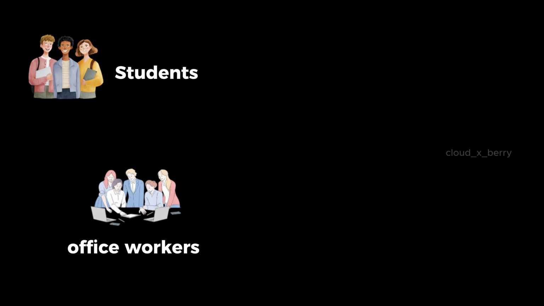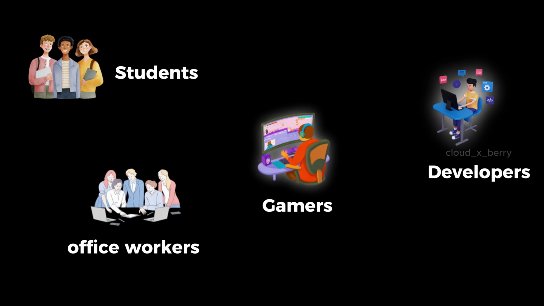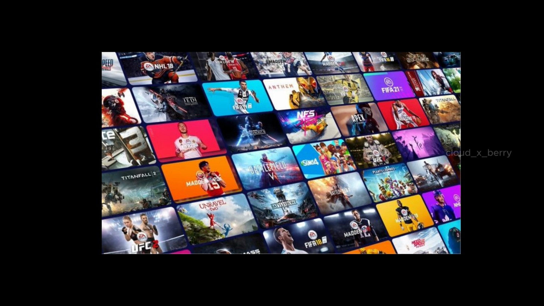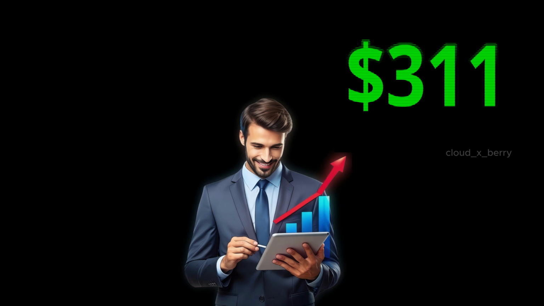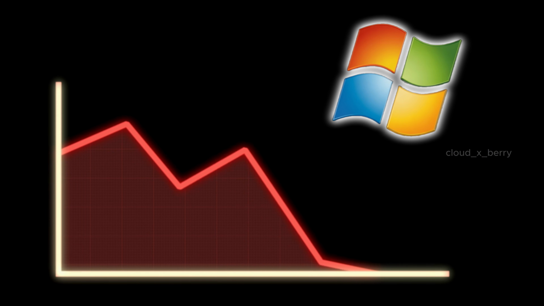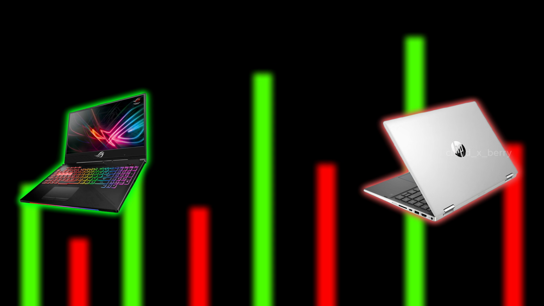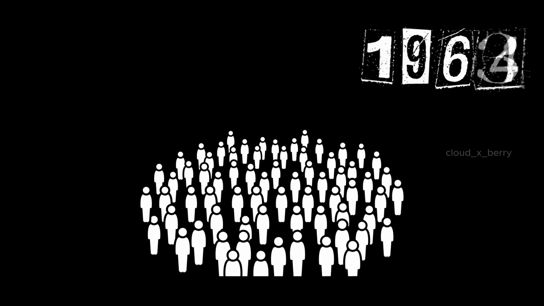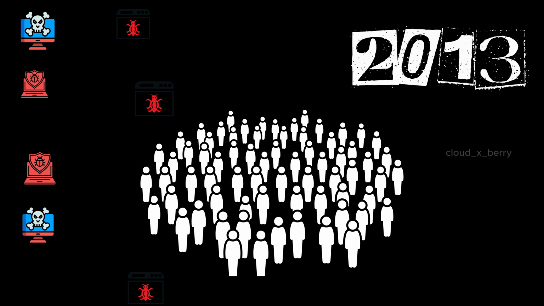So who uses Windows? Honestly, almost everyone. Students, office workers, gamers, developers, it's the default choice for most people. Why do people choose it? Because it supports the most apps and games, and you can get it on almost any budget. Now the downsides. Performance depends on your system. Updates can sometimes feel annoying, and since so many people use Windows, it's also a big target for viruses.